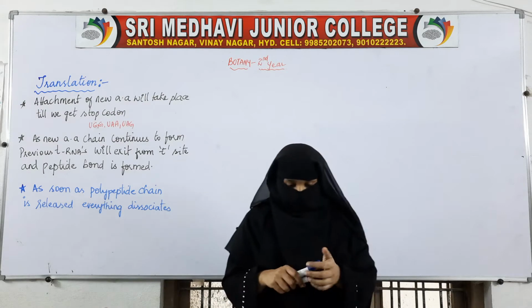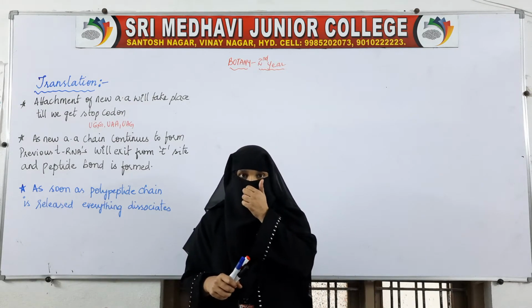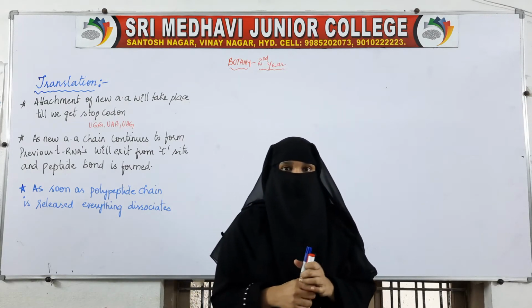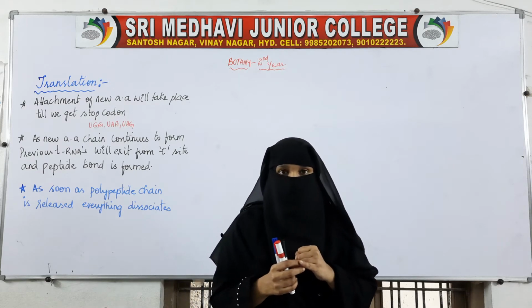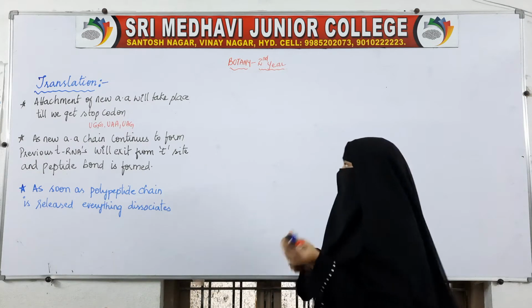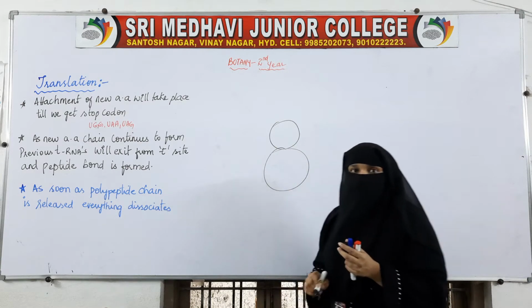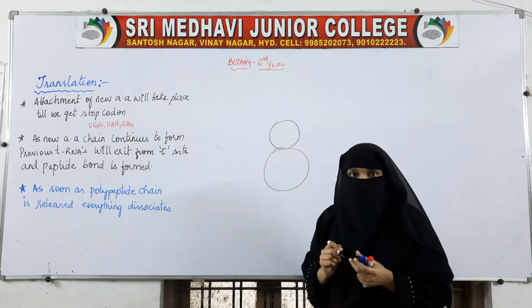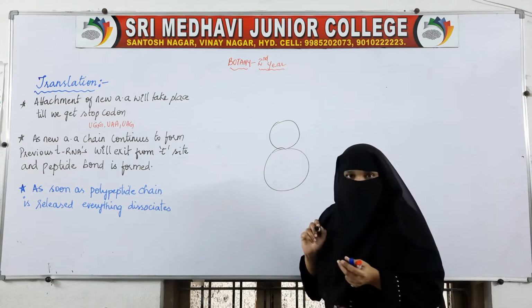Welcome everyone. We were discussing the process of protein synthesis, how proteins are synthesized. In the synthesis of proteins, we have discussed the first two steps, that is the assembly of ribosomal subunits. Two ribosomal subunits were assembled because magnesium ions are required to assemble them. So the first step was to assemble these two units.